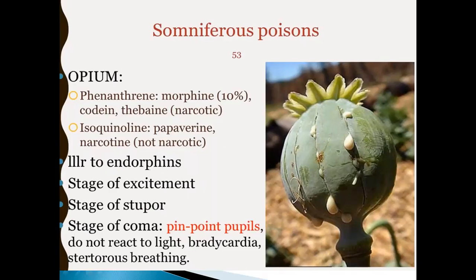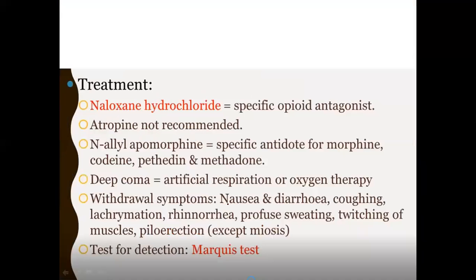Pinpoint pupils are seen that do not react to light, with bradycardia, especially Cheyne-Stokes breathing. The treatment is important: naloxone hydrochloride.